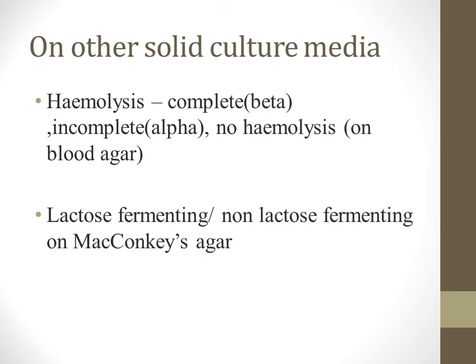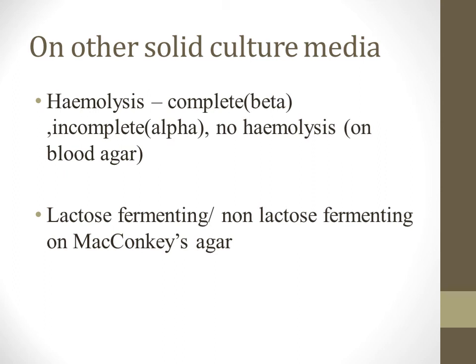Certain other points can also be studied on special media. Like on blood agar, certain colonies show a typical feature of hemolysis. Hemolysis is lysis of red blood cells. So there are different types of hemolysis we know of. It can be complete hemolysis or incomplete hemolysis, and some organisms may not show any hemolysis. So all this again gives you a hint regarding what type of organism may be present.